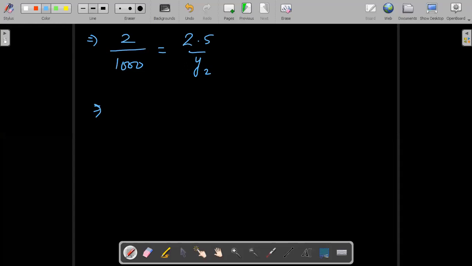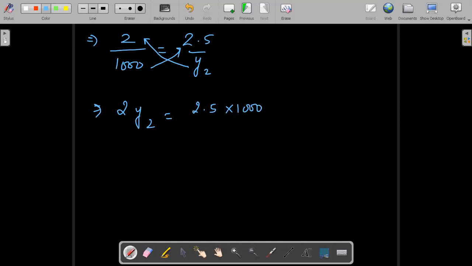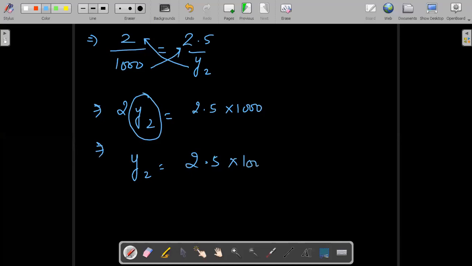Now we will do cross multiply. This y2 will multiply here, 1000 will multiply here. We will get 2y2 is equal to 2.5 into 1000. And finally, we know to find the variable, we have to isolate it. So the answer will be 2.5 into 1000 upon 2.